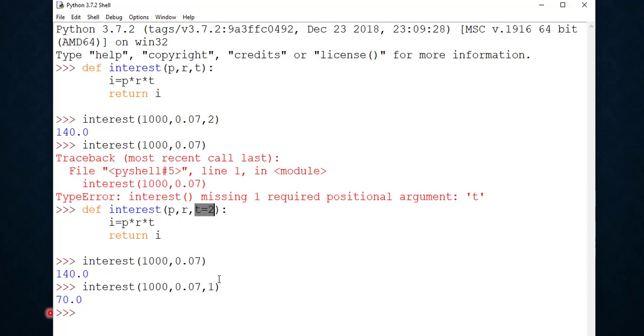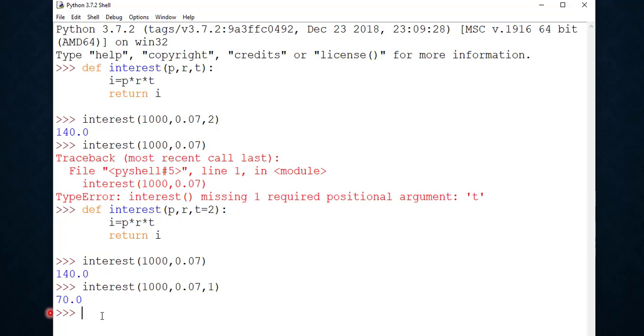See, here we are passing value 1 to variable t. So the default value, that is this value, will not get used. This value will get used only when we do not provide any value for t.